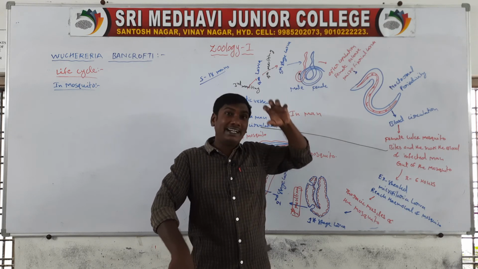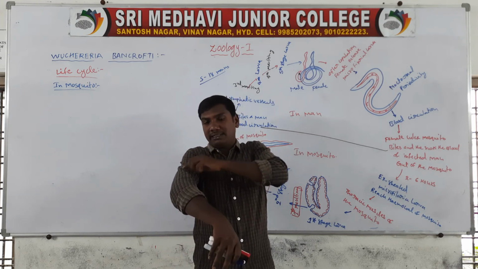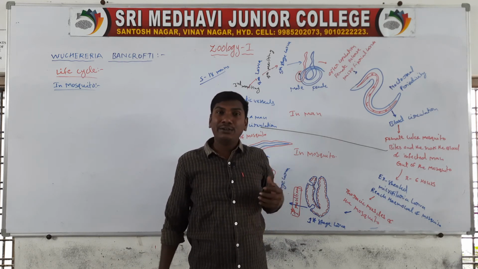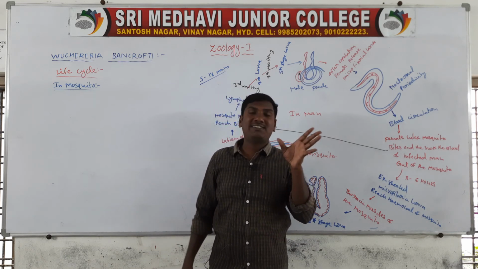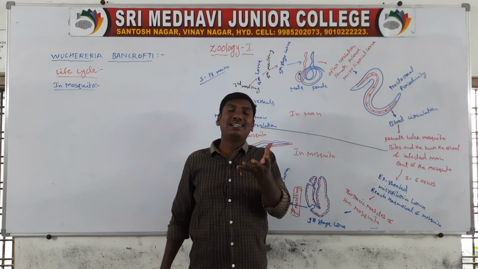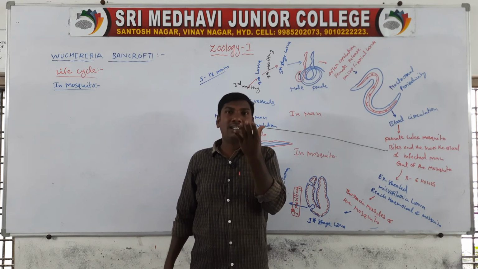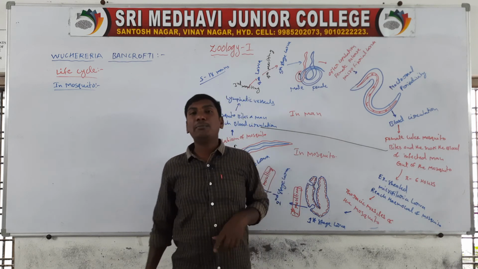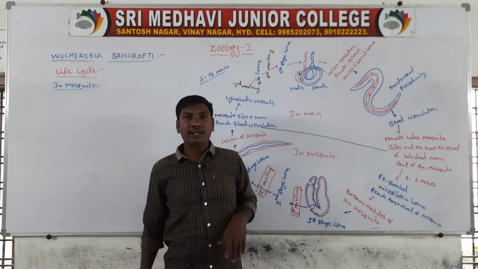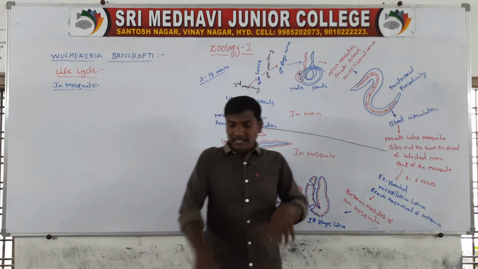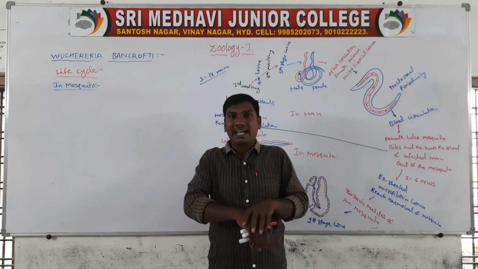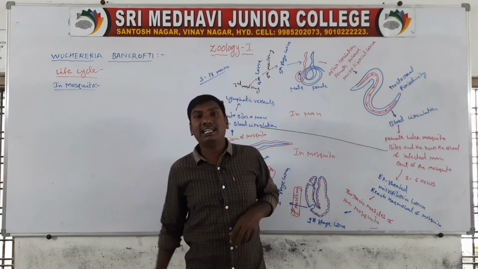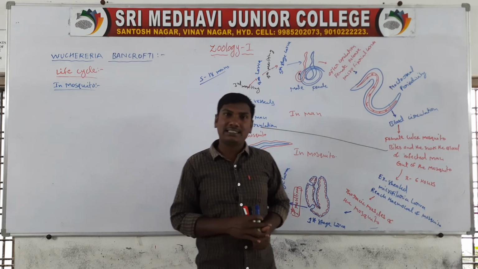The dead Wuchereria bancrofti block the lymphatic vessels, so the hands and legs swell. The female breasts swell and the male's scrotal sac swells. This is called lymphoedema. Next one, the infected areas, hands or legs, become rough. This is called elephantiasis.